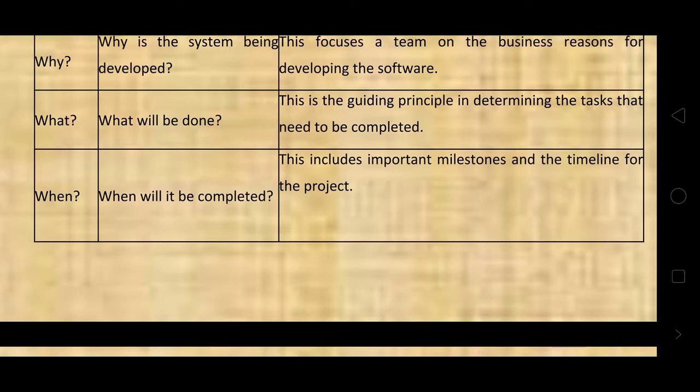Each project must have a timeline, that is, a deadline or milestones. This is the when. Why, what, when.